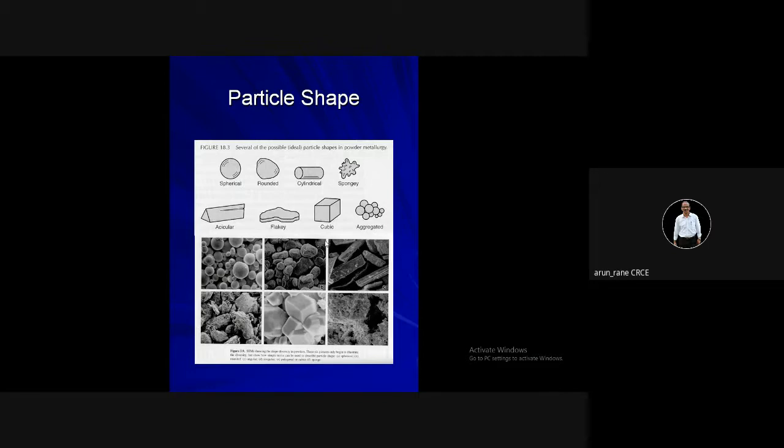Once you melt the metal and pass it through the small opening, the metal powder shapes can be these. These are the different shapes you can obtain, and these shapes will depend upon what kind of opening, that is die opening. If your opening is round or circular or hexagonal, accordingly you will get the shape of the particles.